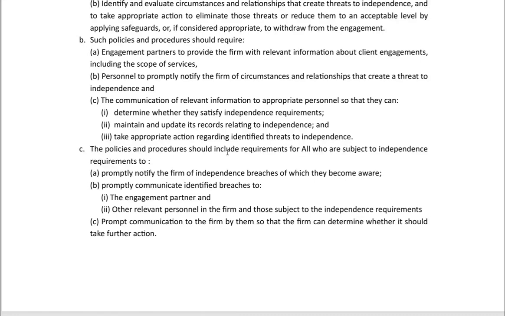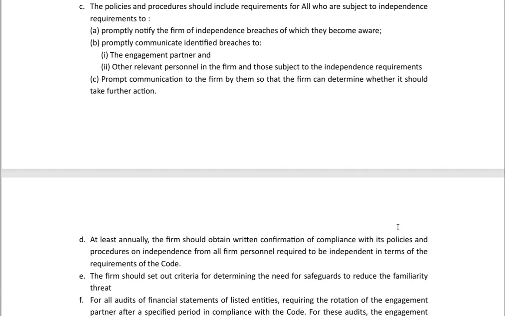The policies and procedures should include requirements for all who are subject to independence requirements to promptly notify the firm of independence breaches of which they become aware, and promptly communicate identified breaches to the engagement partner and other relevant personnel in the firm, and those subject to independence requirements, so that the firm can determine whether it should take further action.